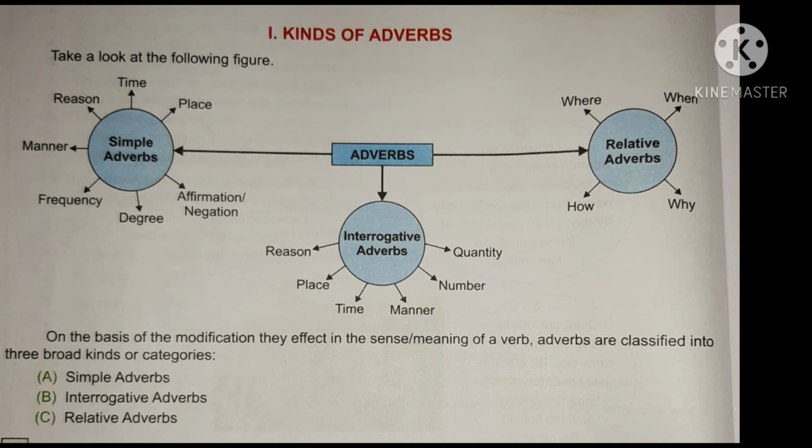So the basic difference between interrogative and relative adverbs is that interrogative adverbs will always be seen at the beginning of a sentence, and that sentence will be an interrogative sentence. An interrogative sentence means a sentence that ends with a question mark. But in a relative adverb, the WH word will be seen almost in the middle of the sentence. So this is the easiest method to remember these two adverbs.